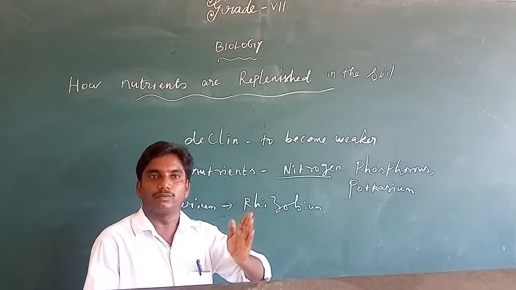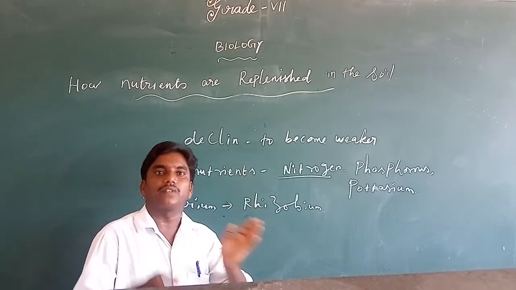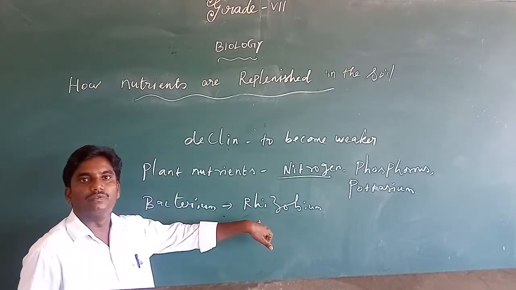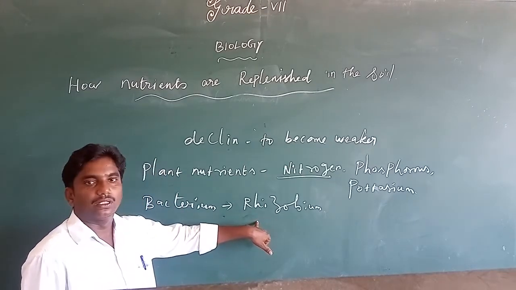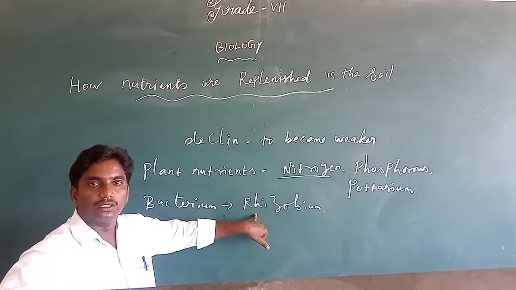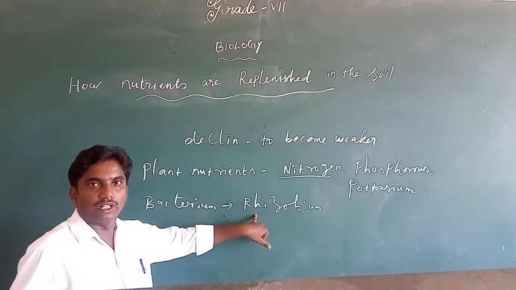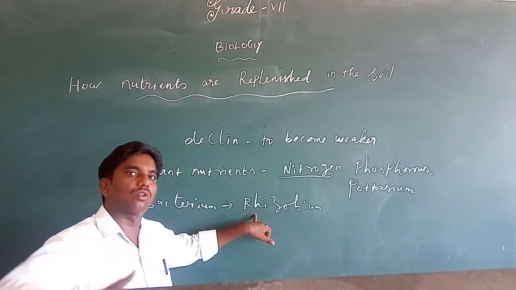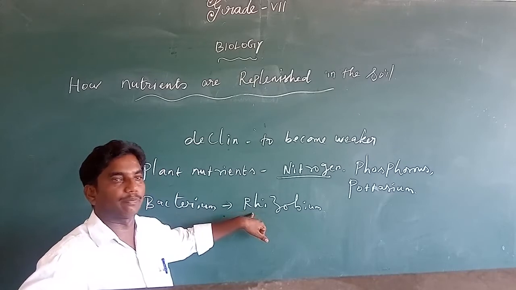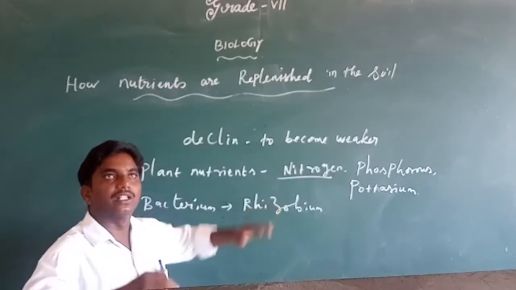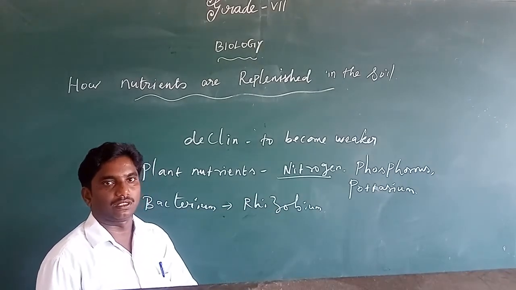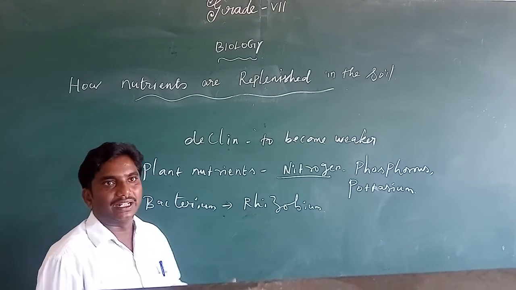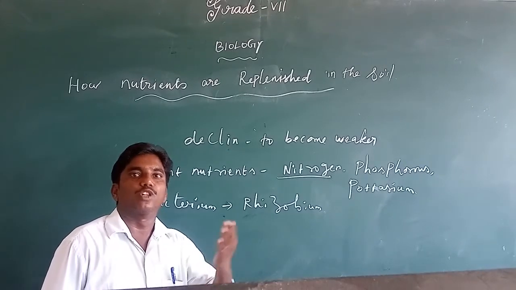Then the nitrogen is converted into the soluble form. Okay, now what will happen? The soil also has the soluble nitrogen. Next, automatically the root can absorb all the nutrients from the soil. Then all the nutrients, particularly the nitrogen, can reach the whole parts of the trees. Have you understood? So this is one of the ways the plants get the nitrogen from the atmosphere.